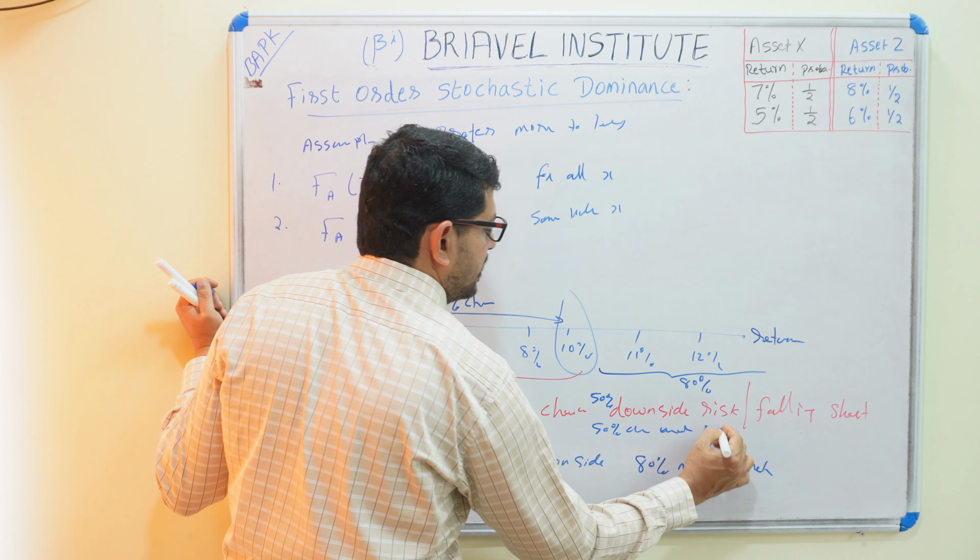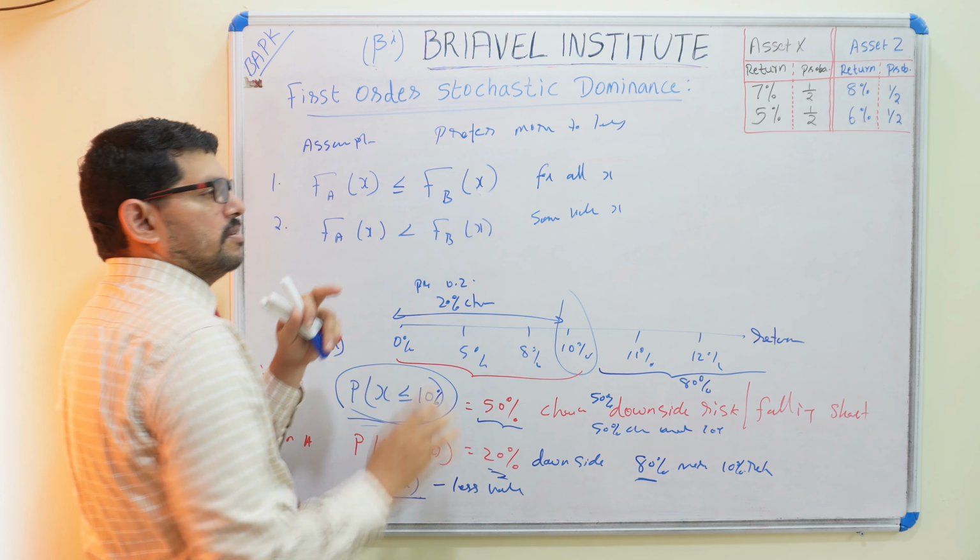So here we are saying this in terms of cumulative probability. Now you see F of AX is a less value. Less value means the cumulative probability of downside risk is less, so the chance of falling down will be less. Now you see F of A is less than F of BX. What is the meaning? For investment A, the chance of going downside below 10% is lesser compared with F of BX.